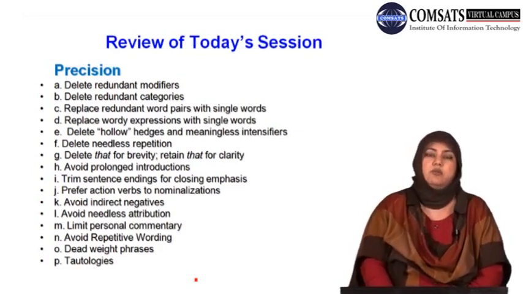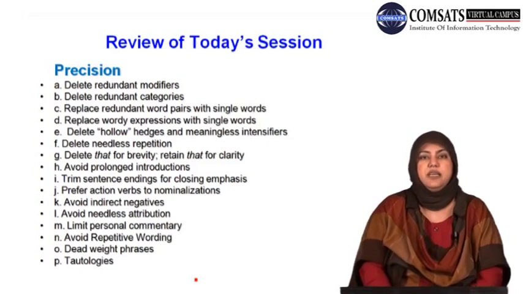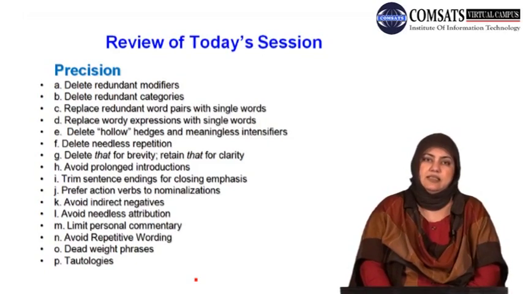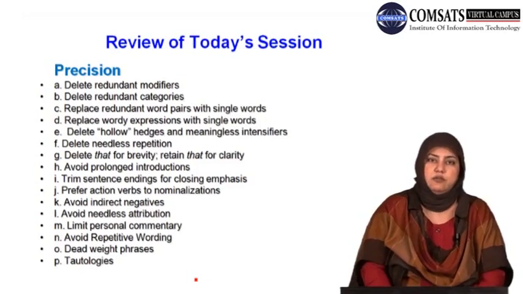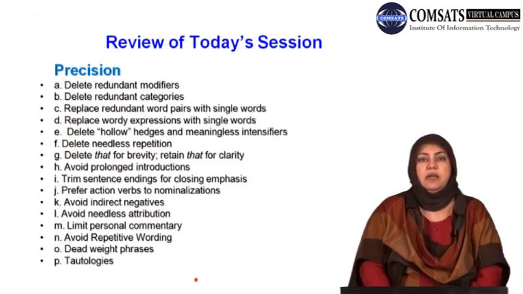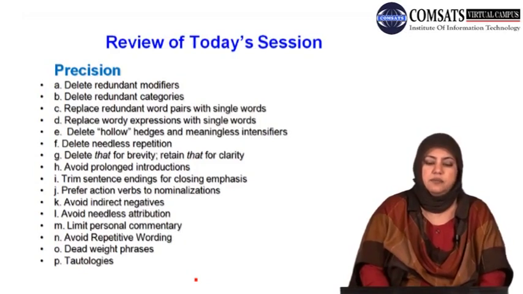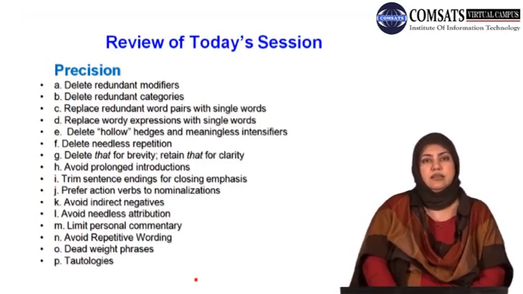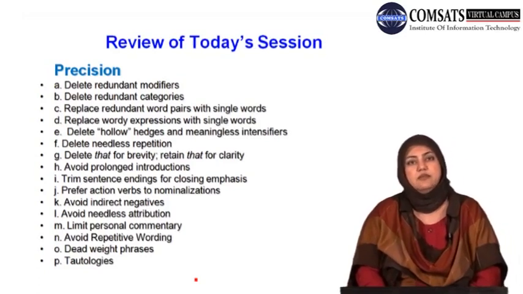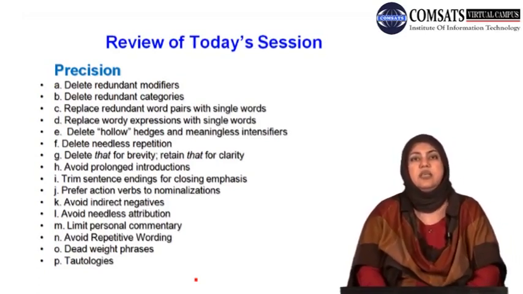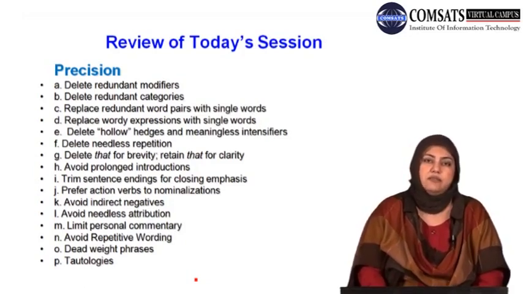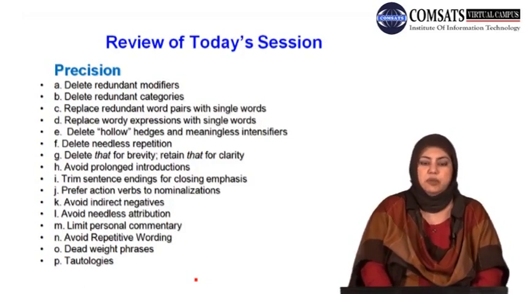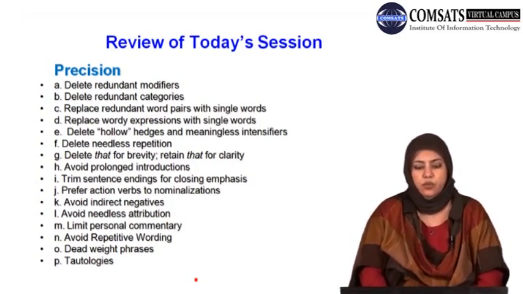Precise लिखना, जामे और मुख्तसर लिखना is very very important. It is very good. It is time saving both for you as a writer and for the reader of that text as well. It also adds to the beauty of writing and it adds to the clarity of writing if it is used accurately. However, I would say that precision should not be at the cost of clarity. अगर कहीं पर आपको लगता है कि सिर्फ आप एक वर्ड अगर हटा देते हैं और उससे उसकी क्लैरिटी ख़त्म हो रही है, use that word. All the rules that I have talked about, they are general rules and they are to be applied in specific contexts in certain ways.